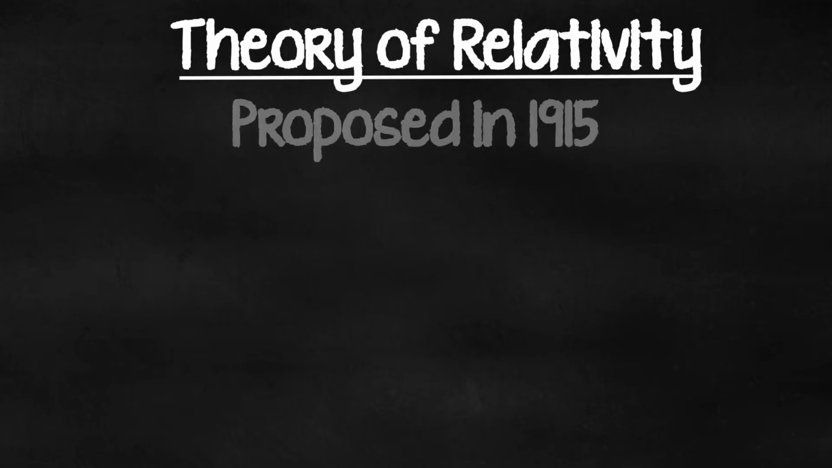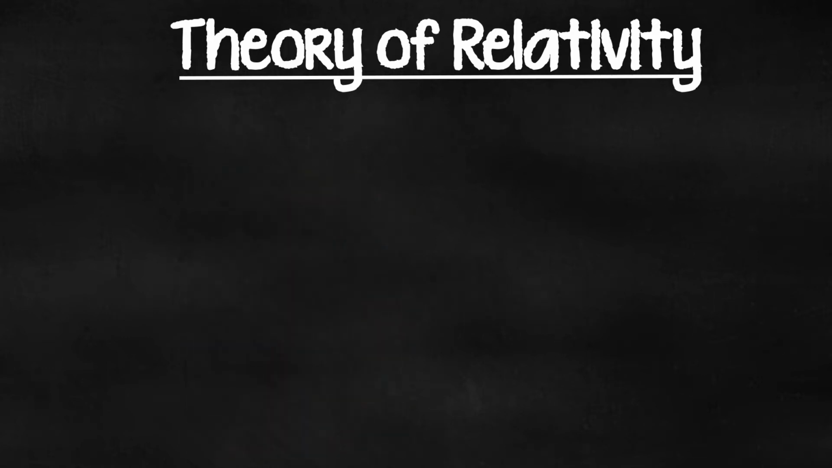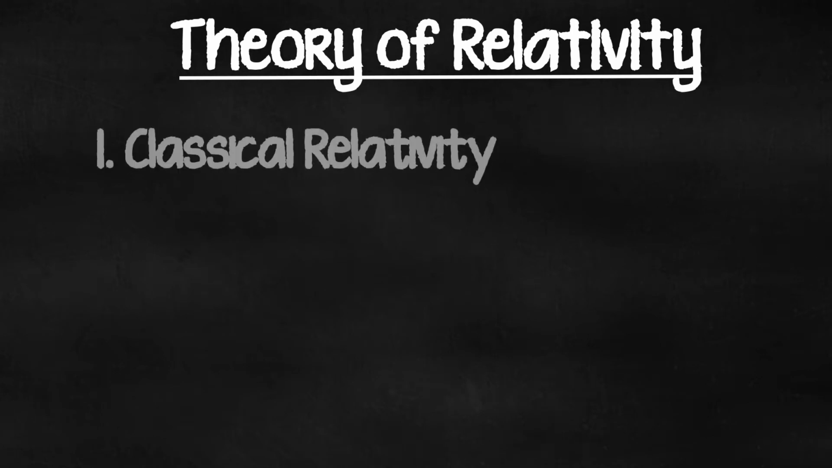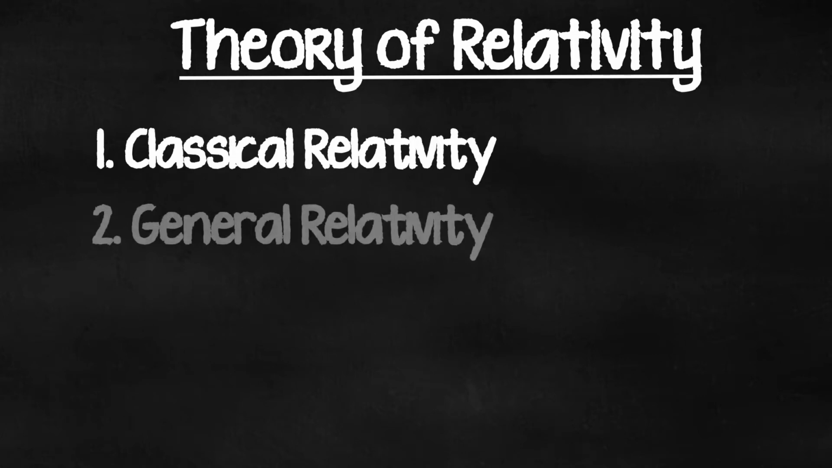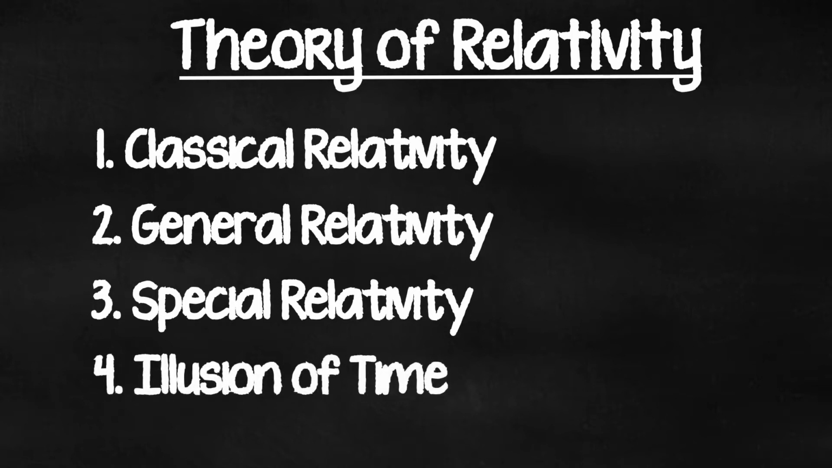The theory of relativity proposed in 1915 by Albert Einstein comprehends two of his previously proposed theories on general and special relativity interrelated. This theory is divided into four main parts: classical relativity, general relativity, special relativity which includes time dilation and length contraction, and the illusion of time.